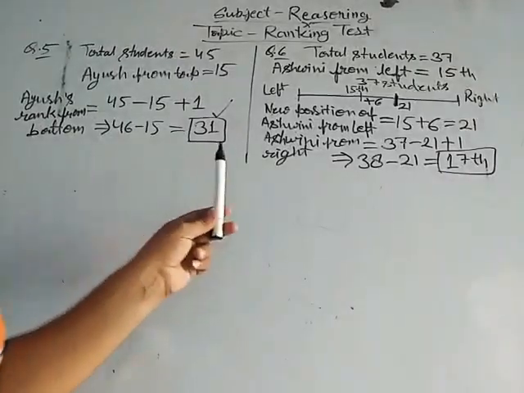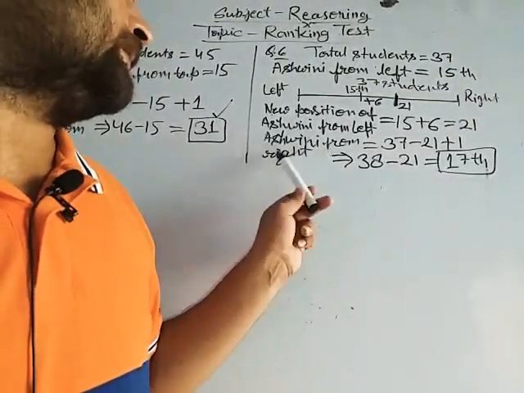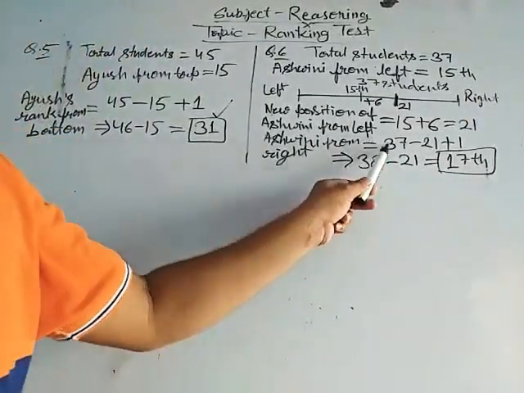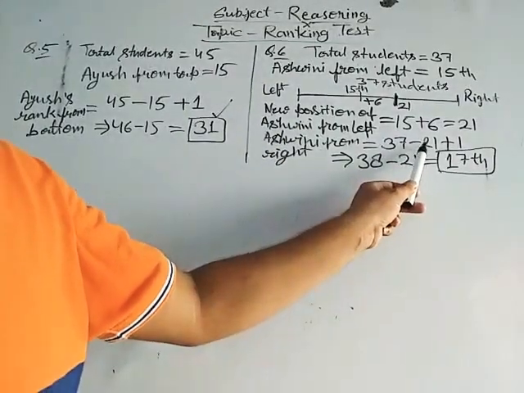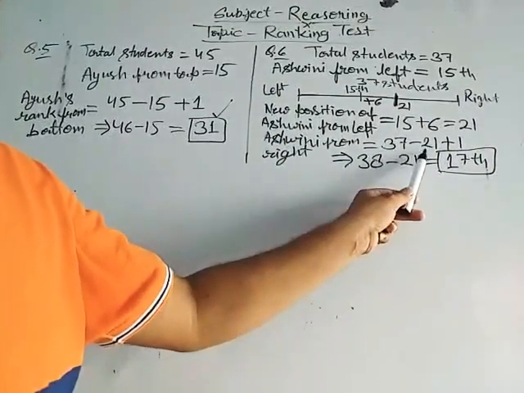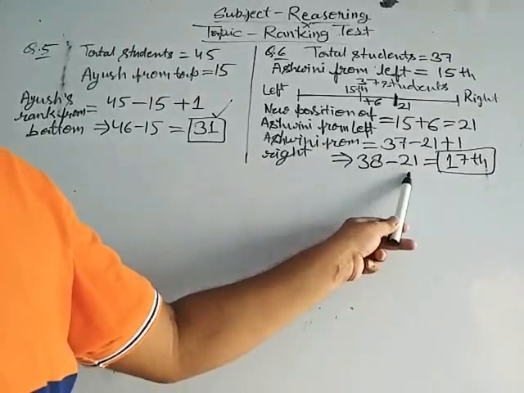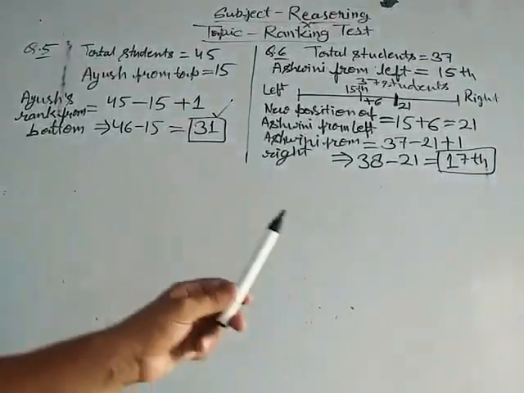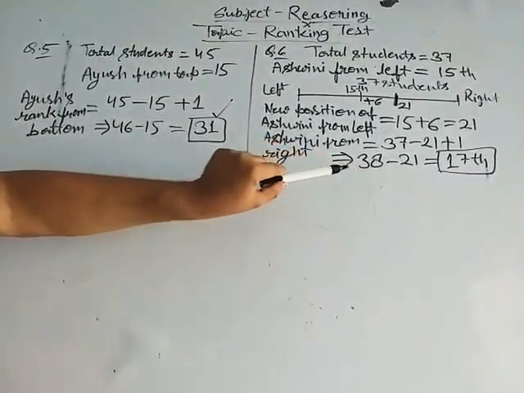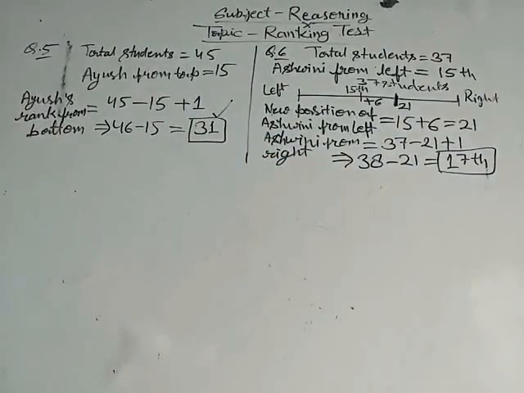Now we have to determine Ashwini's position from right. Then total number of students minus Ashwini's position from left plus 1, 38 minus 21 is 17th. Then Ashwini's position from right is 17th.